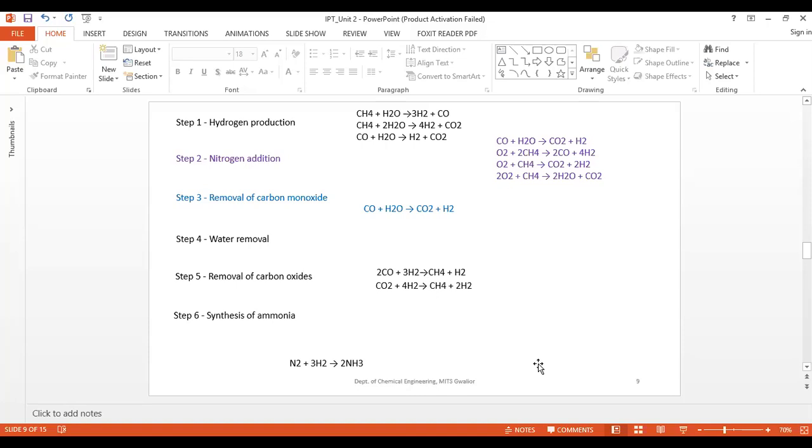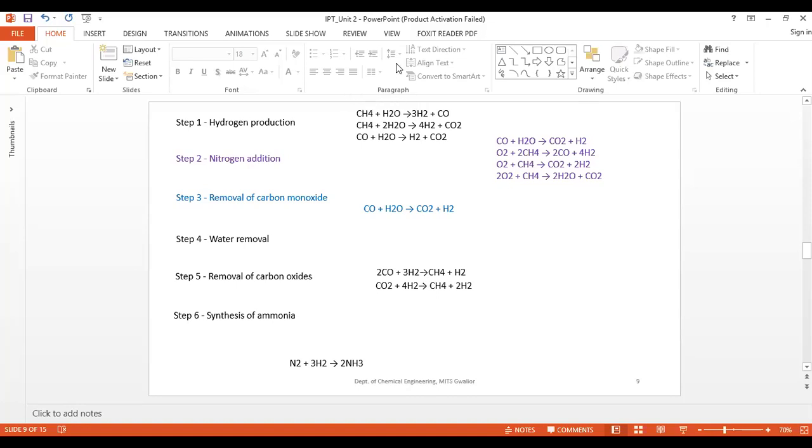The hydrogen is formed by the reaction given here. The first one is production of hydrogen. Second one is hydrogen production. You can see that hydrogen is produced by the reaction of methane with water. Generally here, when methane reacts with water, you are getting hydrogen.